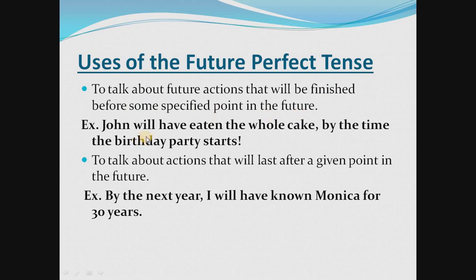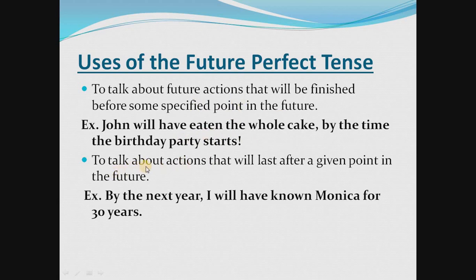See, John will have eaten. This is according to the rule. John is singular, so here also we are using will. John will have eaten the whole cake by the time the birthday party starts. In this example, the action will be finished before some specified point in the future.